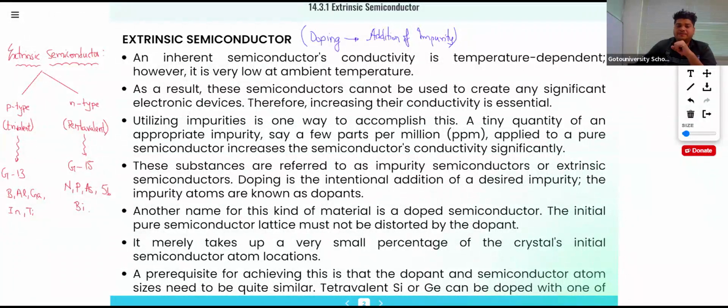Let's see here. In the case of P-type, we have many silicon atoms like previously.